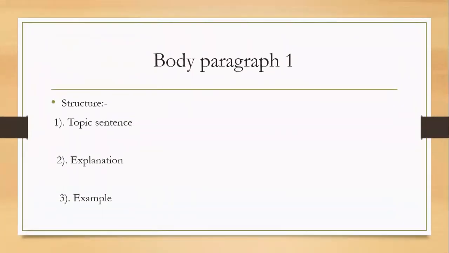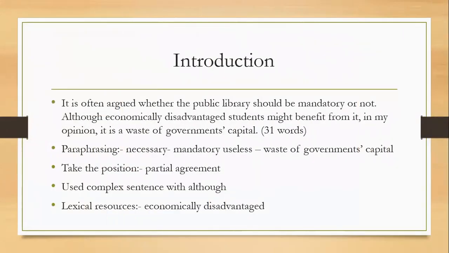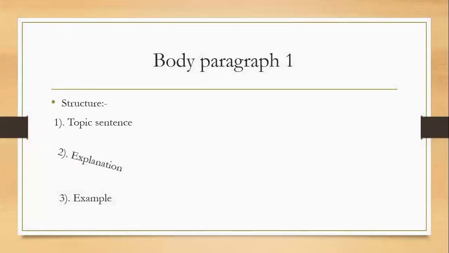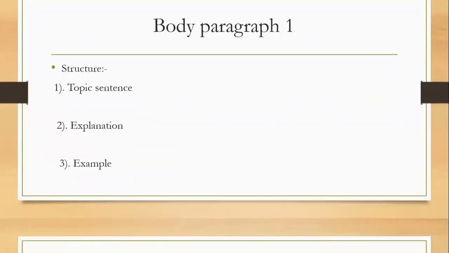You know that we had taken the partial agreement. So let's just have a look at our introduction so that you can expect what we can write in the body paragraph. Here we have said that although economically disadvantaged students might benefit, we are accepting that economically poor students will benefit from public libraries, but we think that it is a waste of government's capital. So our position should be that it's a waste of government capital, and that we need to justify in our body paragraphs. So let's see how we can write it.